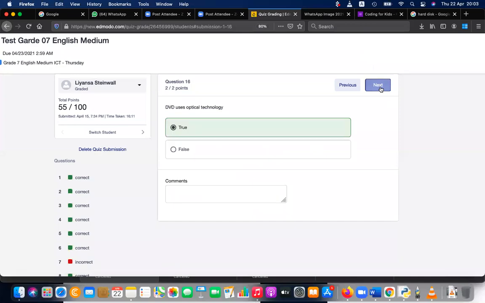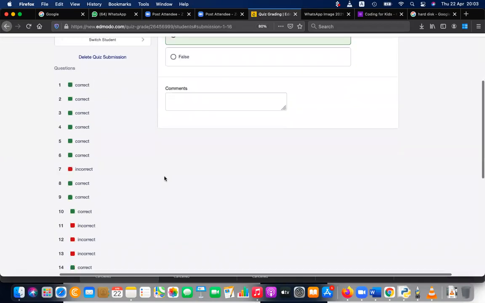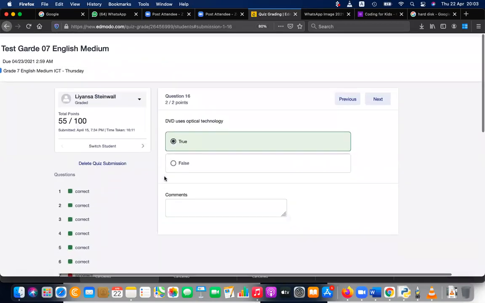Next question, question number 16. DVD uses optical technology. Yes, we discussed that. CD, DVD both use optical technology. And pen drive is a solid state memory. That is also true, correct. Pen drive is a solid state memory.